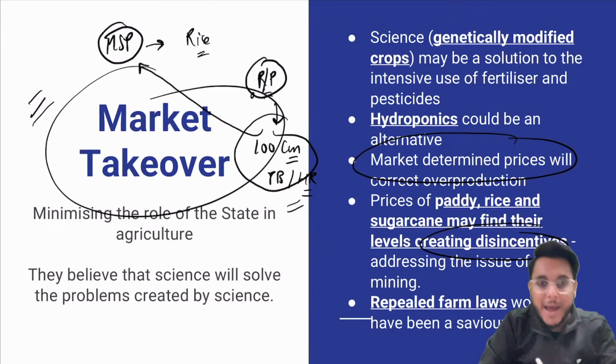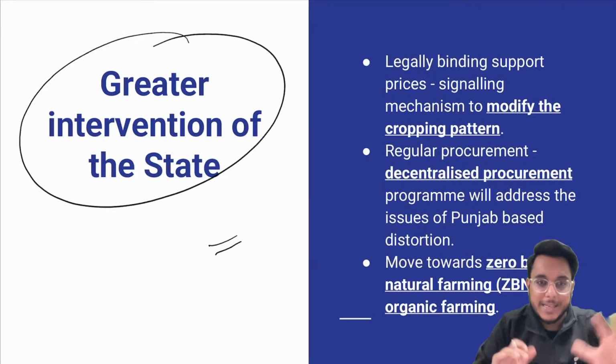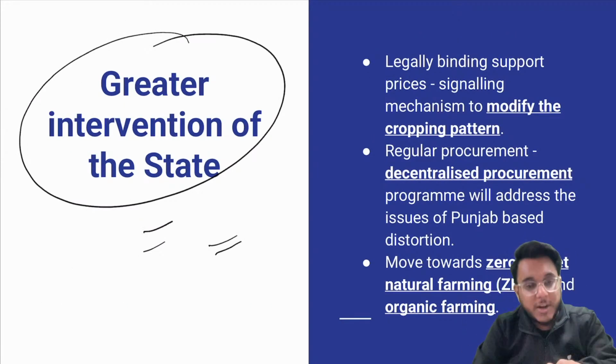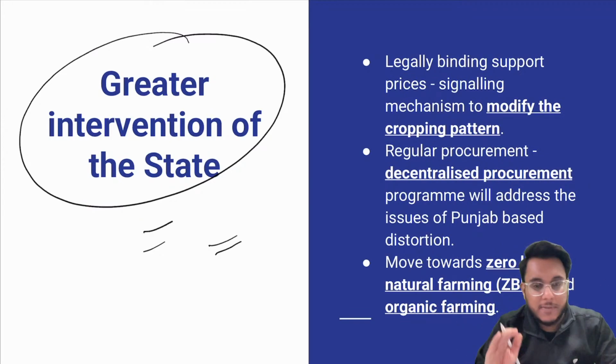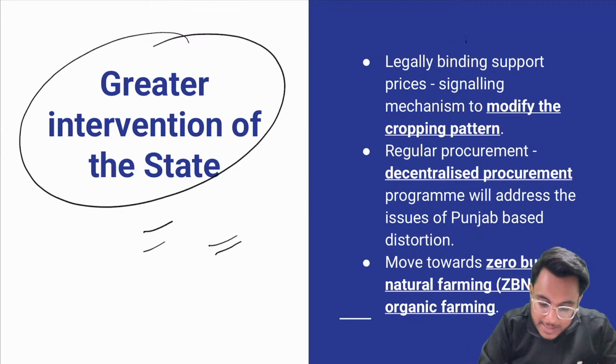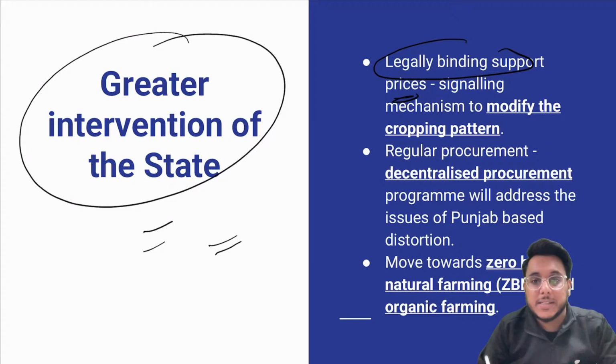The next viewpoint is that in market intervention, the government should not have any say. The second viewpoint is that no, the government should have a say. Government needs to be given the control. Here it is being said that legally binding support prices are to be given.